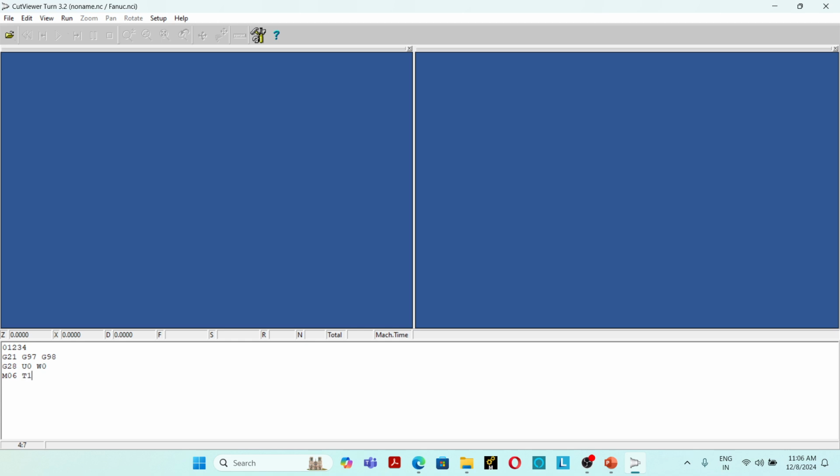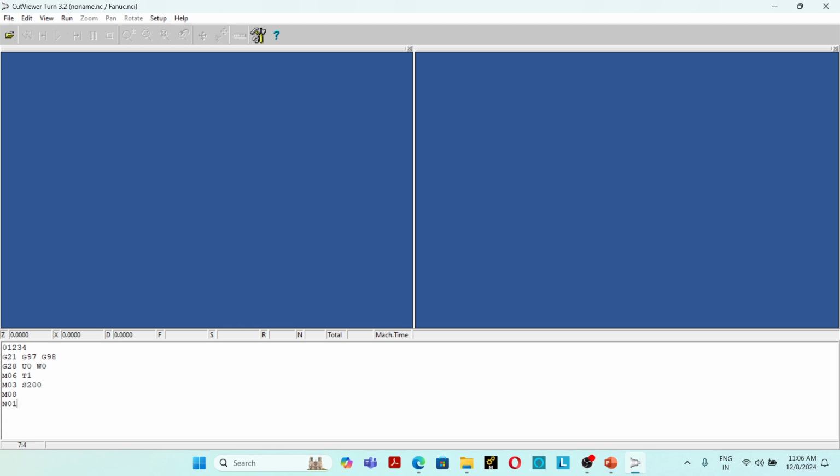M06 T1, T1 tool is selected. M03 S200, spindle start clockwise at a speed of 200. M08 coolant. So every program consists of 3 blocks: a startup block, a programming block and an end block. So this is the startup block. See, this is almost the same for all programs.